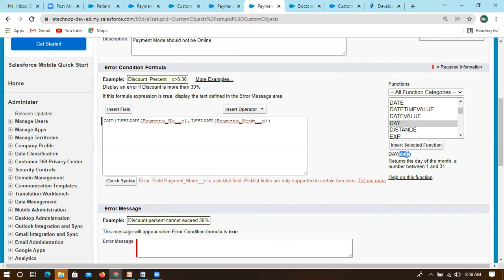DAY: if you have a date, let's take today's date, from that you can pick only the day. If you write MONTH here, you get the month. If you write YEAR, it will consider only the year. So from this date we can write either year, day or month, and it will fetch accordingly. Then DISTANCE, if you have two locations,